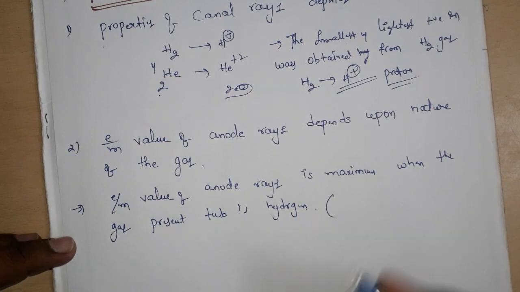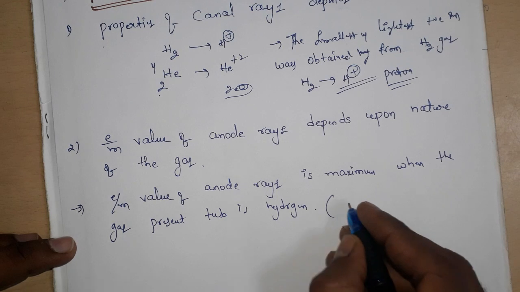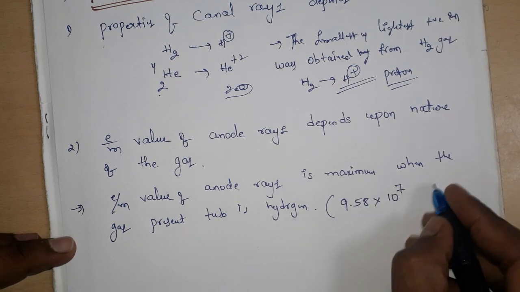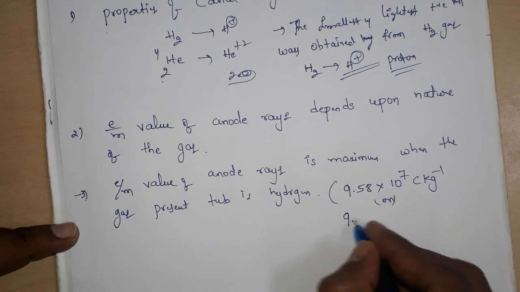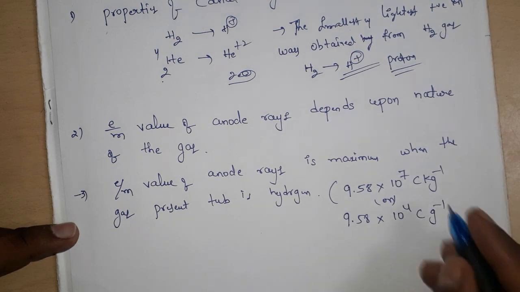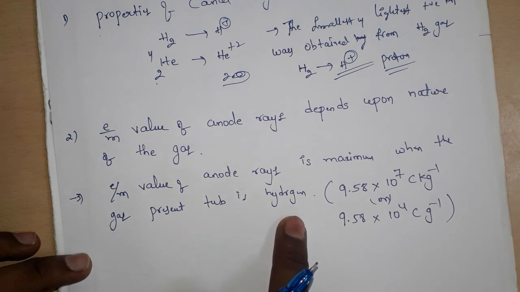The e/m value of anode rays for hydrogen gas is 9.58 × 10^7 coulomb per kg, or 9.58 × 10^4 coulomb per gram. This is the e/m value of anode rays for hydrogen gas.